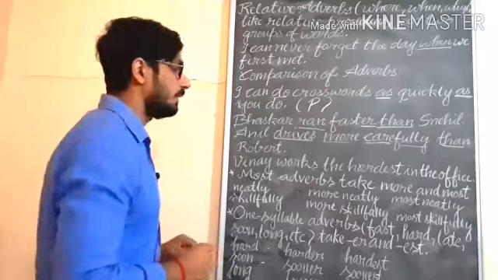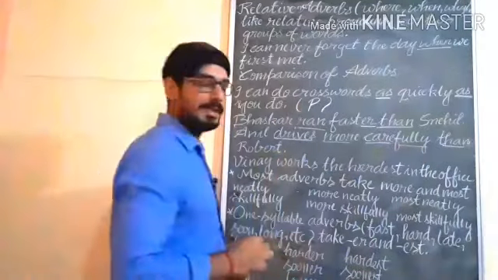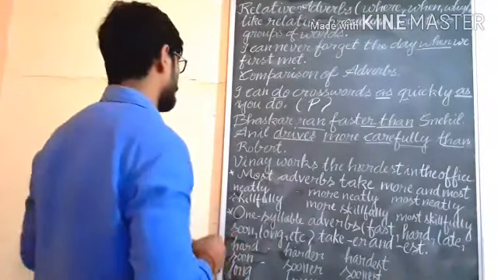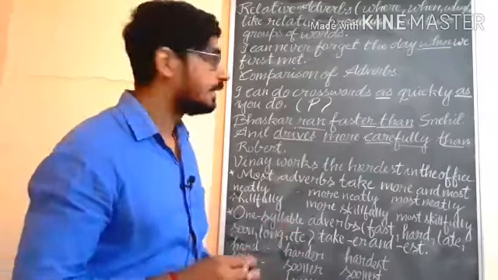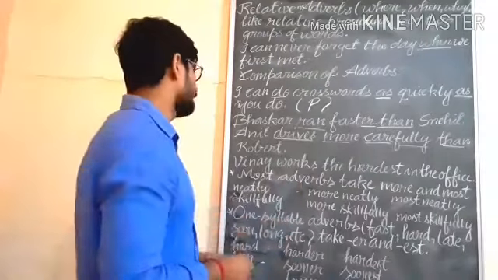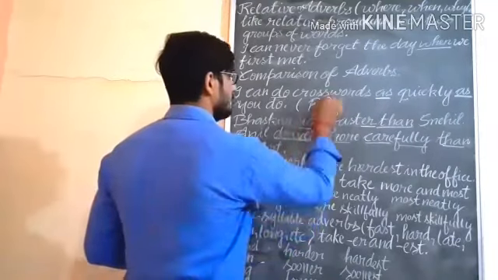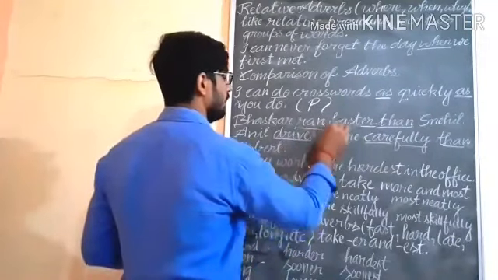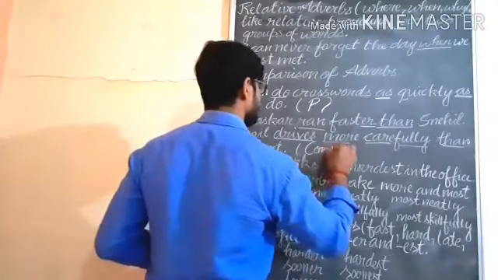Understand? We are using the word more because a two-syllable adverb is here: carefully. For two or more than two syllables we use what? More and most. Here we are getting this degree. Both sentences are in comparative degree. Understand? Comparative.